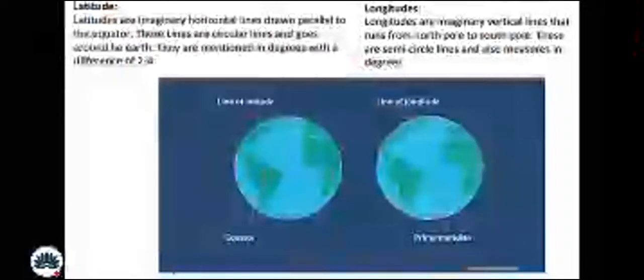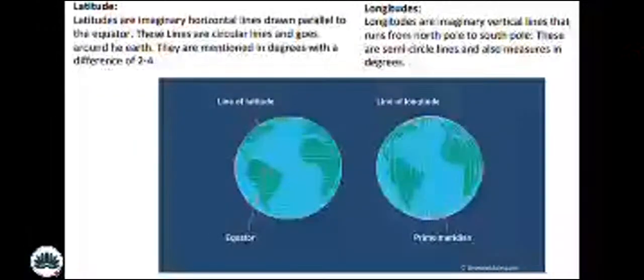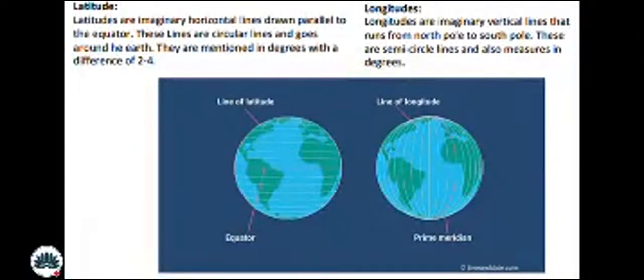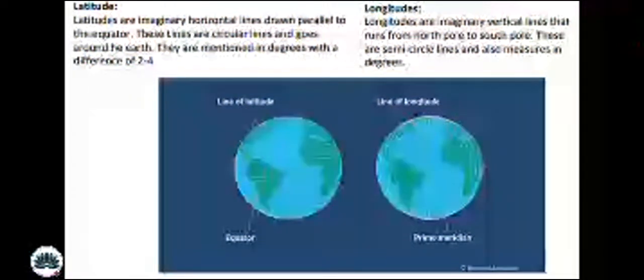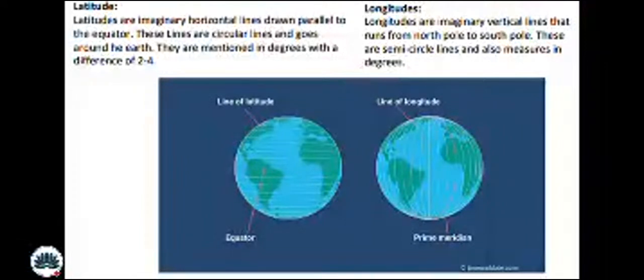So here are two terminologies known as latitude and longitude. In your junior classes, you have already learned what latitude and longitude are. It is the same here, but there is another trick, which is not difficult, but you are required to use your common sense. Latitudes are imaginary horizontal lines drawn parallel to the equator.